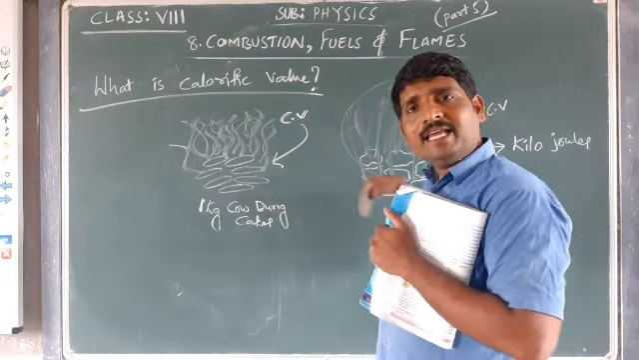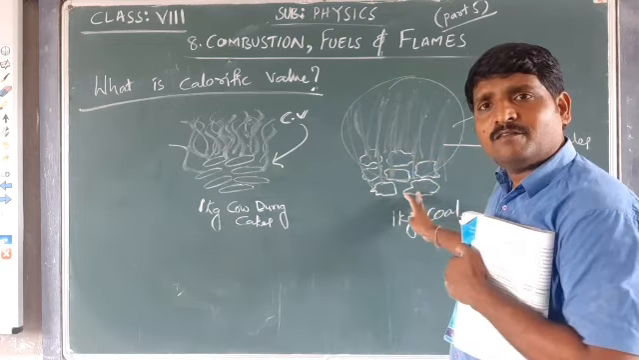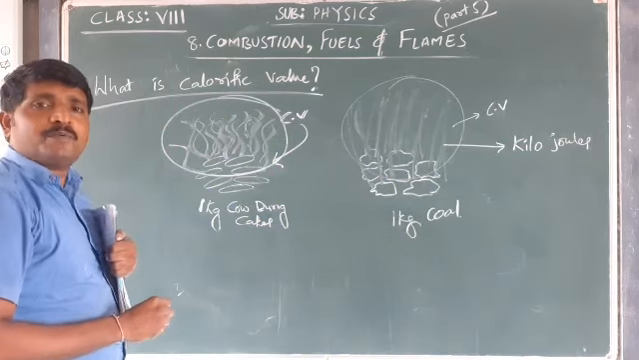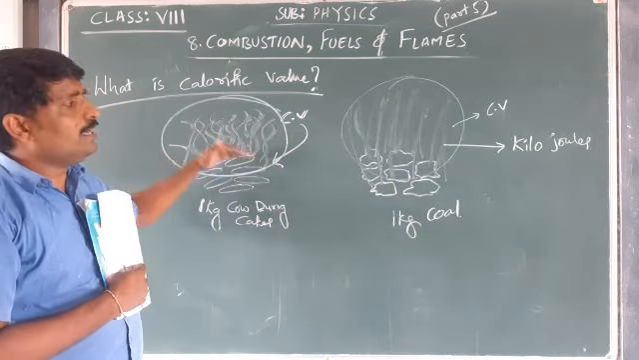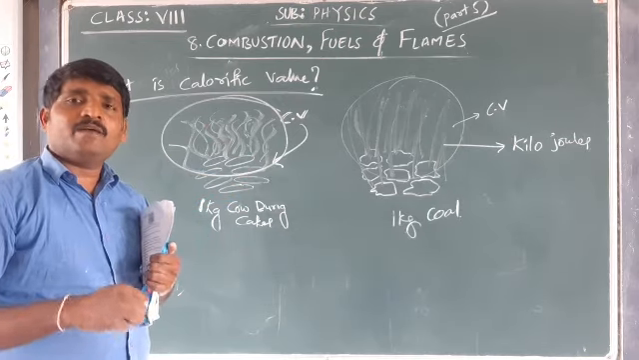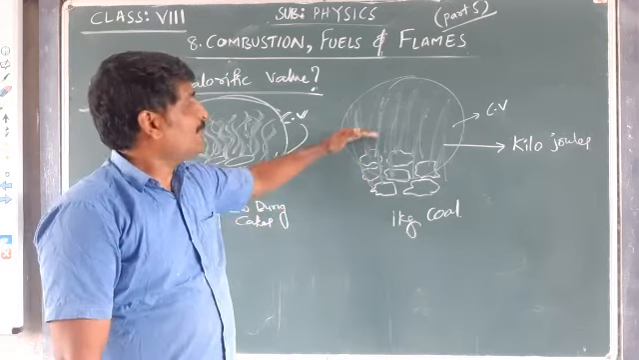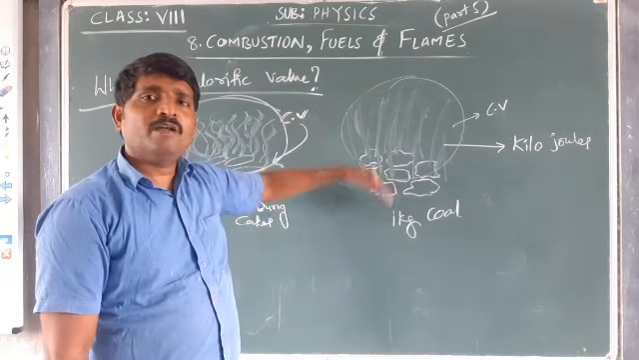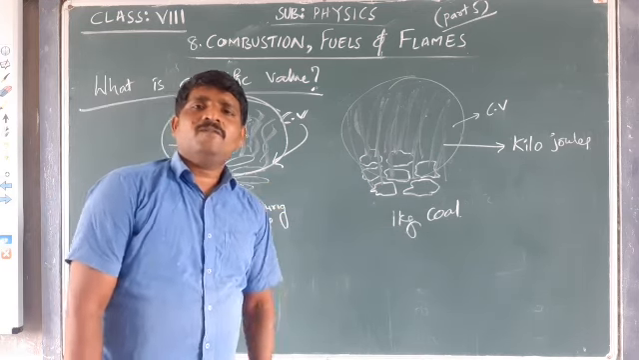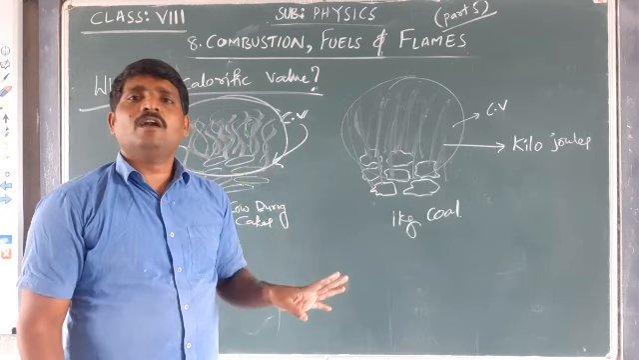The quantity may be the same, 1 kg of cow dung and 1 kg of coal, but the amount of heat produced when the cow dung and the coal are burned will be different, due to the nature of those substances. The amount of heat generated by 1 kg of each substance will change. That is, the calorific value of all substances will not be the same.